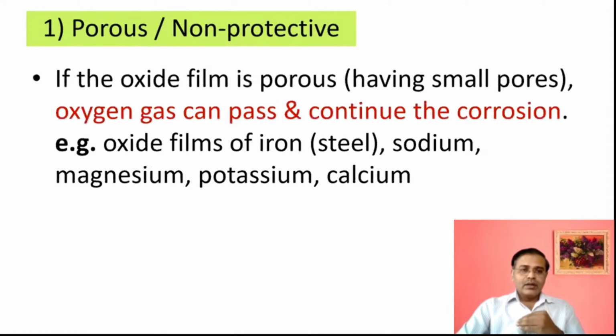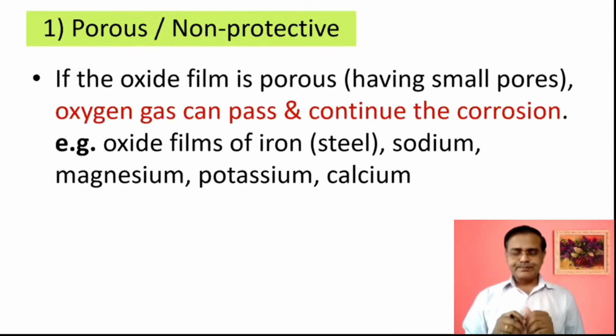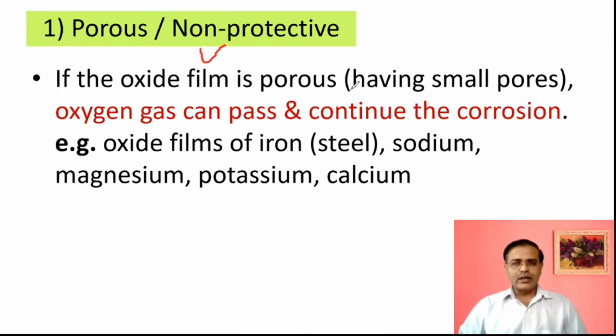Oxygen will pass inside the holes and reach the metal surface, and there will be corrosion. That's why this film acts as a non-protective film. It doesn't protect. It allows the corrosion to occur or to continue.